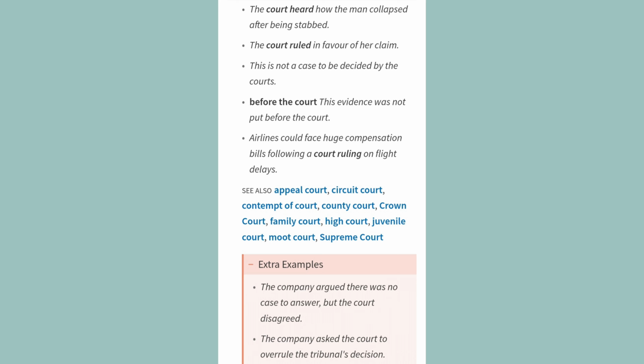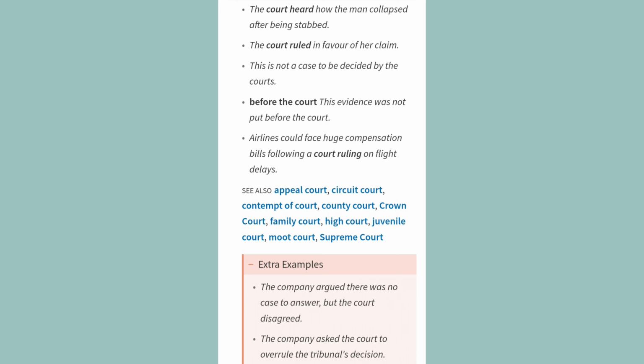Airlines could face huge compensation bills following a court ruling on flight delays. See also, appeal court, circuit court, contempt of court, county court, crown court, family court, high court, juvenile court, moot court, supreme court. Extra examples.